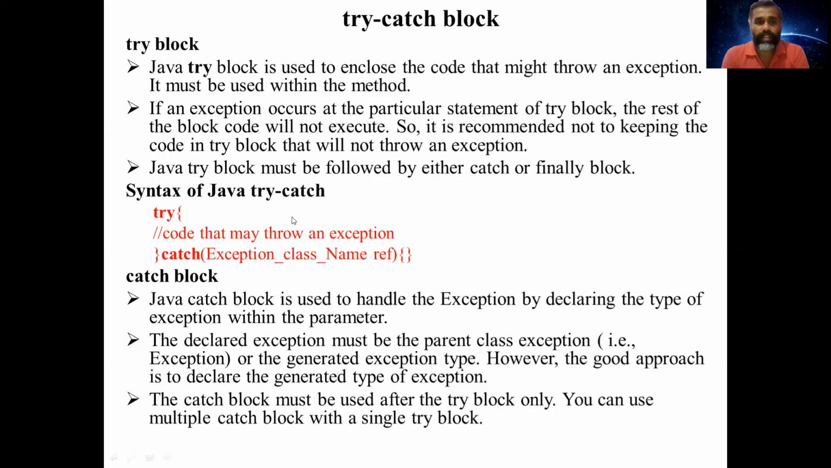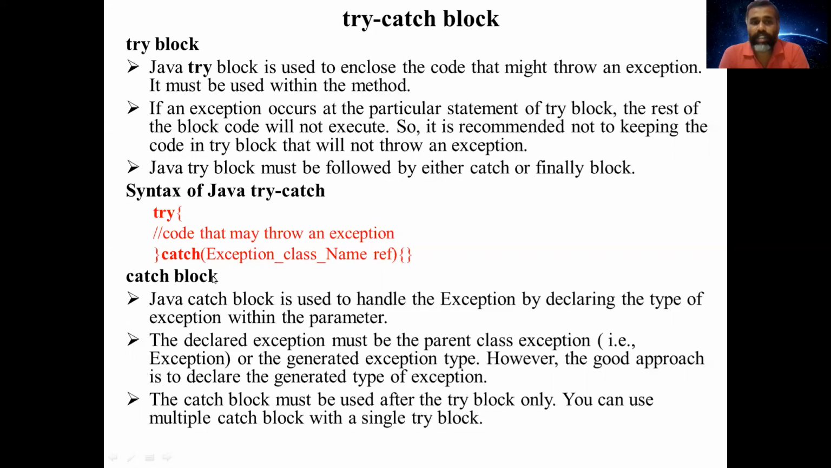So let us see the syntax. Here's the syntax. Try is a keyword, and this is the body of the try block. The code which may throw an exception is placed inside this try block, followed by a catch block with the exception as a parameter.